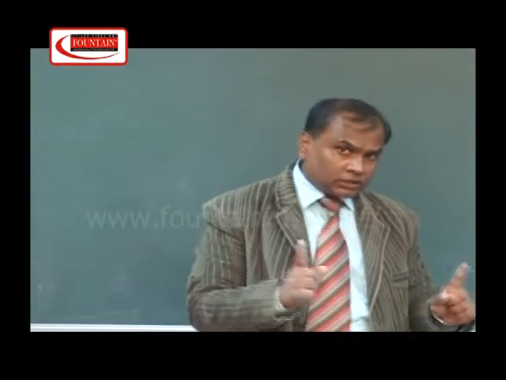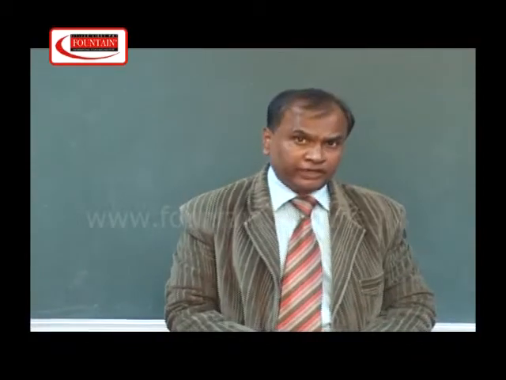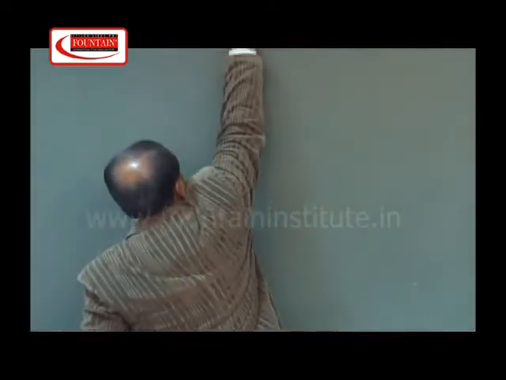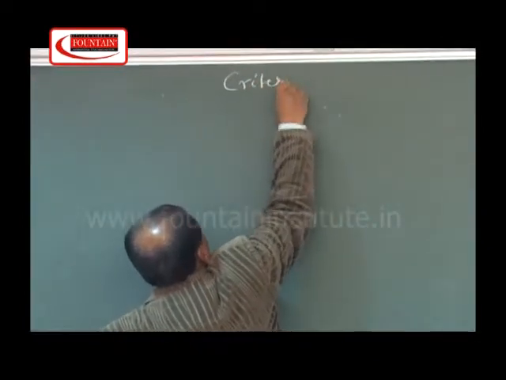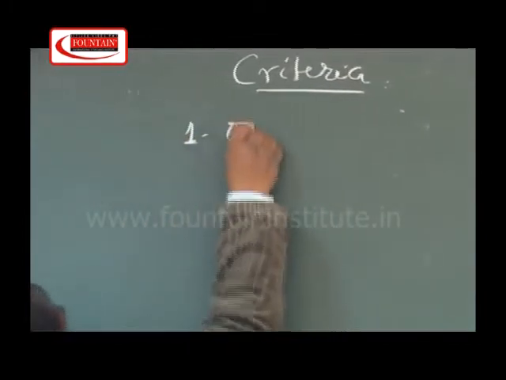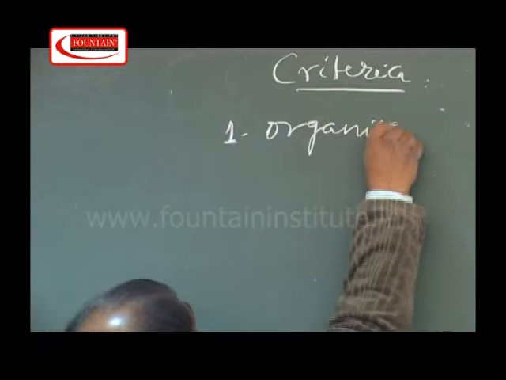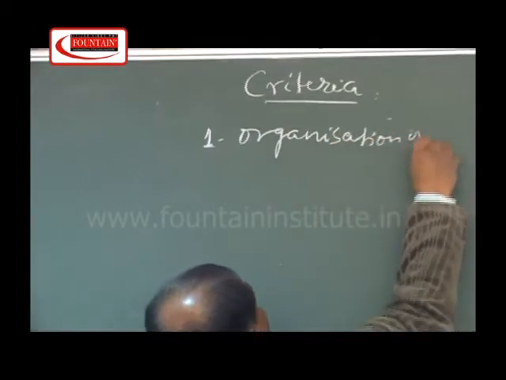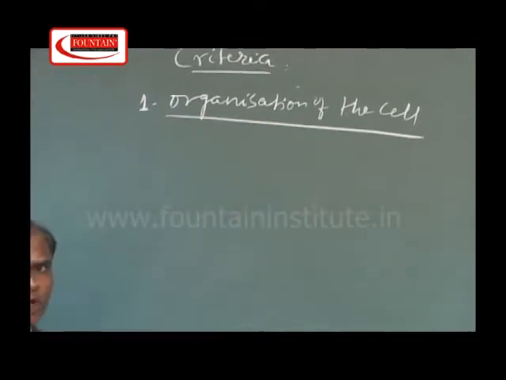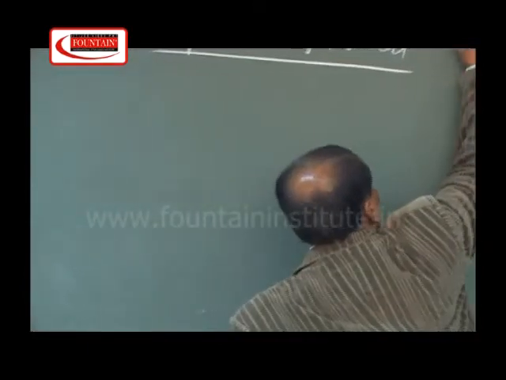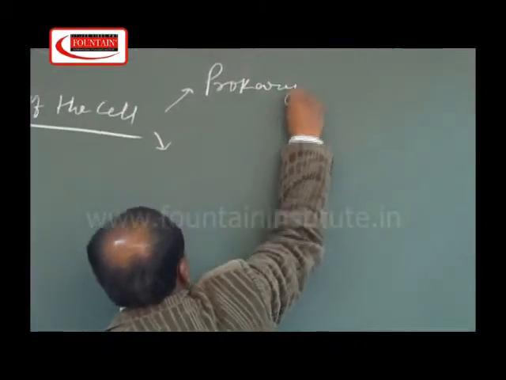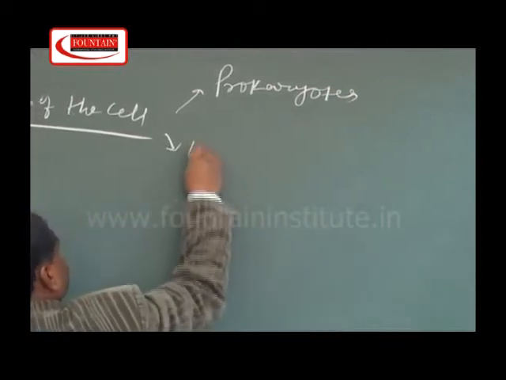Right now, I am going to discuss the outline of the 5 kingdom system of classification which was proposed by R.H. Whittaker. The first criteria was organization of the cell. There are two types of cellular organization, prokaryotic and eukaryotes.